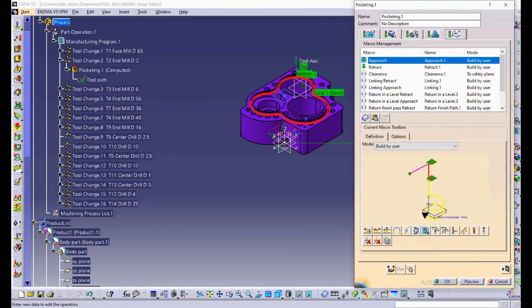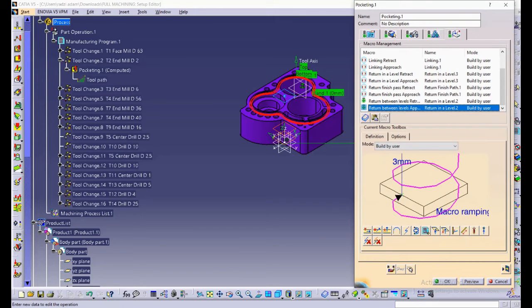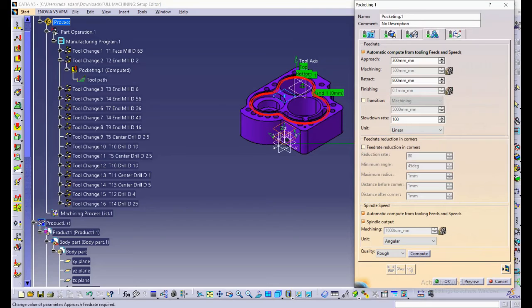For macros management, we need to activate the approach, retract, return between retract, and return between level approach. Change the feed rate to a suitable value to make sure that the machining time is not too long.